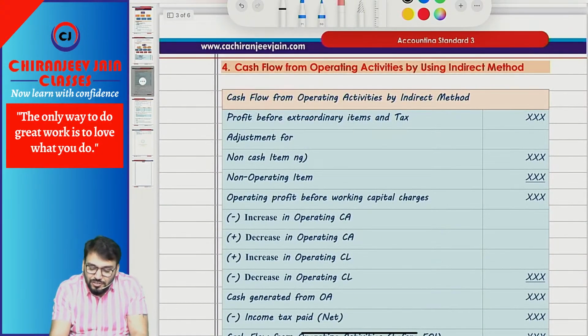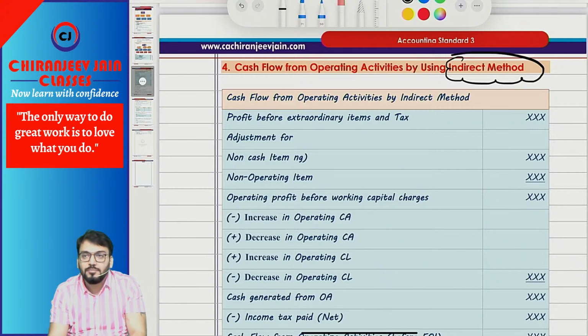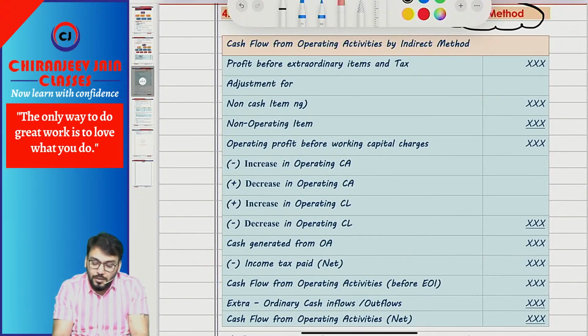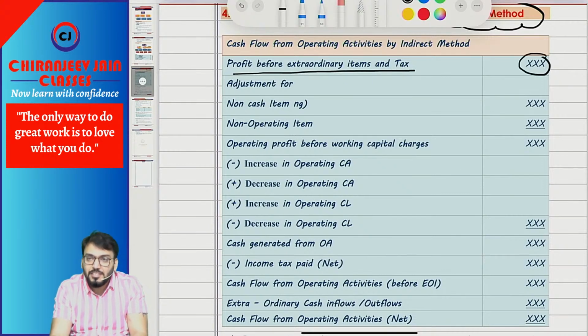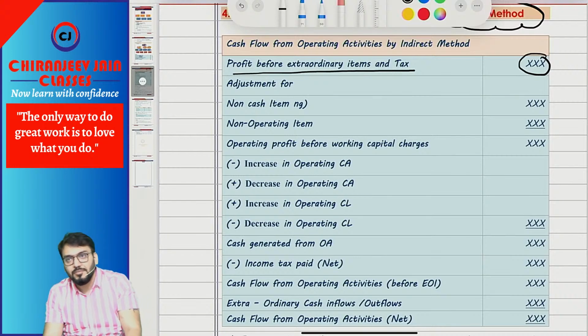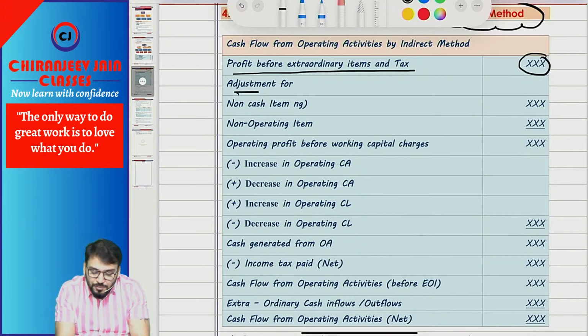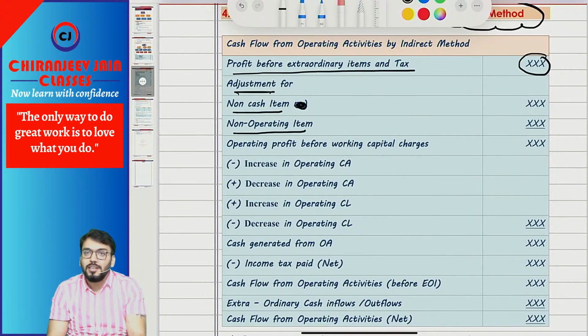Now I will only do a revision of the indirect method. See how to calculate cash flow from operating activities under the indirect method. We start from profit before tax and extraordinary item. This can be taken from the SOPL. If not given, we need to calculate it first as a working note. Then we do adjustment for non-cash items and non-operating items.